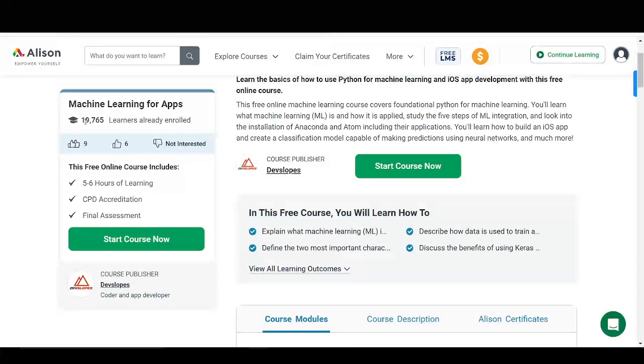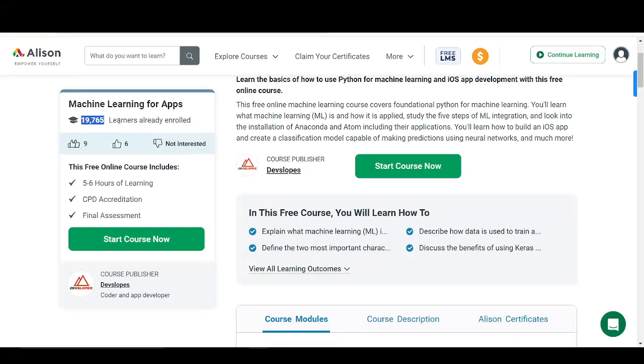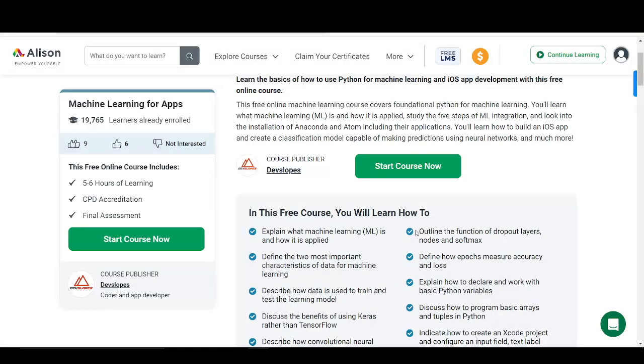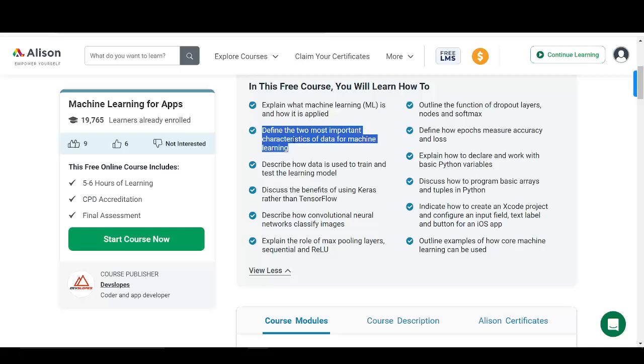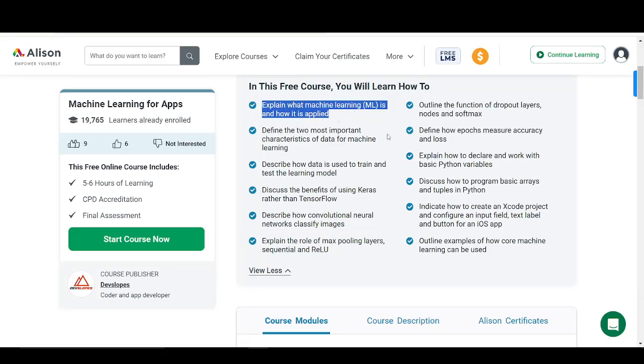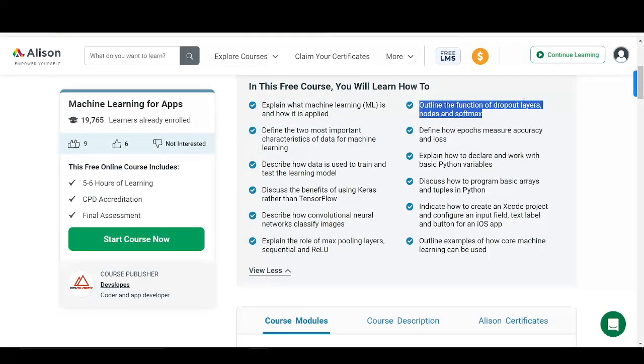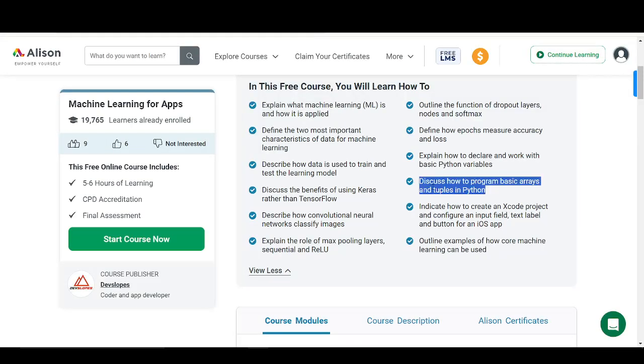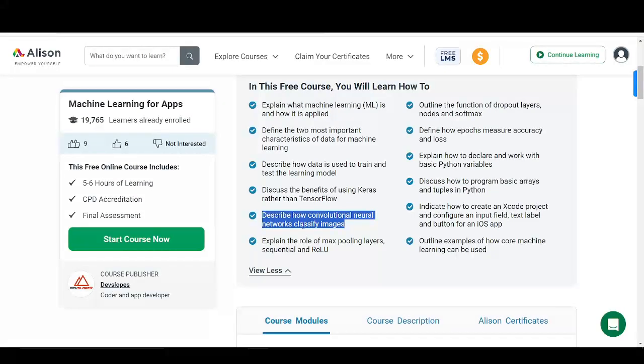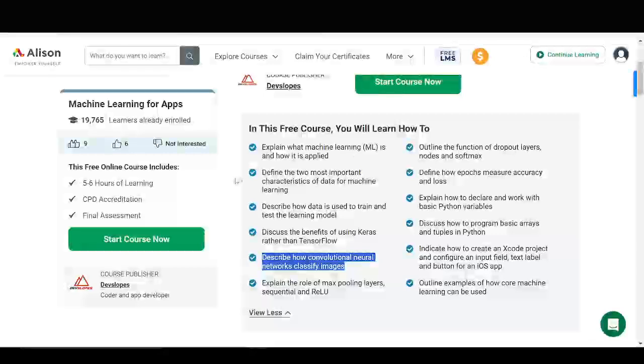So this course so far has about 19,000 learners already enrolled, and you can see it is 5 to 6 hours of learning. Like I said, all of the courses I'm going to be sharing with you are in-depth courses on machine learning. So in this course, this is a summary of what you're going to be learning: explain what machine learning is and how it is applied, outline the function of dropout layers, nodes and softmax, discuss how to program basic arrays and tuples in Python, describe how convolutional neural networks classify images. So this is just a summary of what you learn in this particular course.